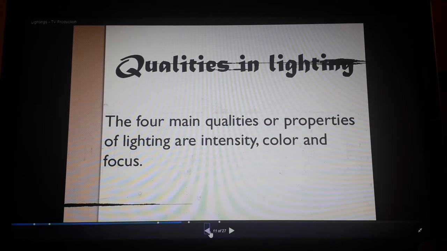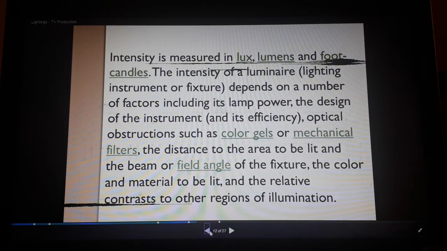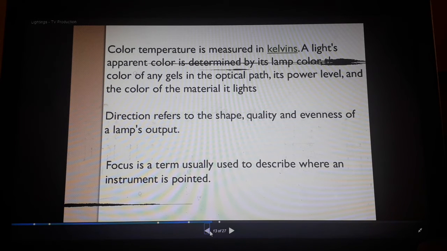Qualities in lighting. The main qualities or properties of lighting are intensity, color, direction, and focus. Intensity is measured in lux, lumens, and foot-candles. Color temperature is measured in kelvins. Direction refers to the shape, quality, and evenness of a lamp's output.